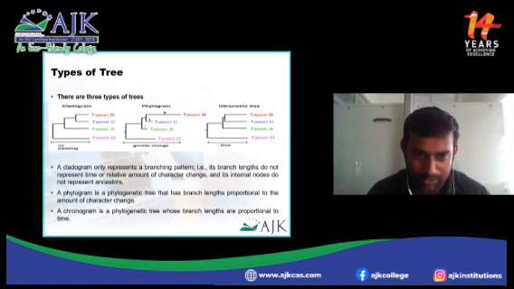There is no meaning in the branch length of a cladogram. But in the case of a phylogram, the genetic change is shown, where the branch length is proportional to the amount of character change. It will be clearly explained. But in the case of the chronogram or ultrametric tree, it is a phylogenetic tree whose branch lengths are proportional to time.